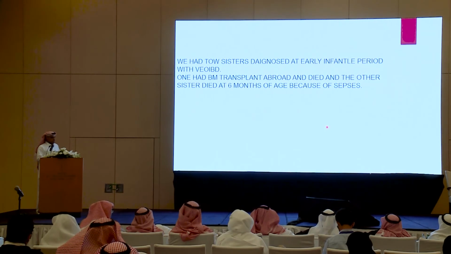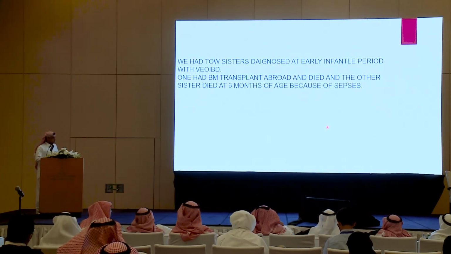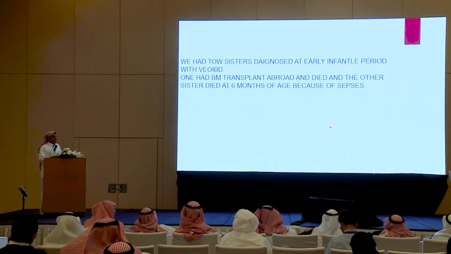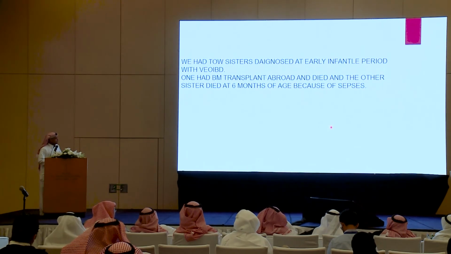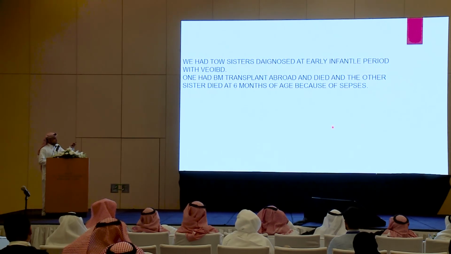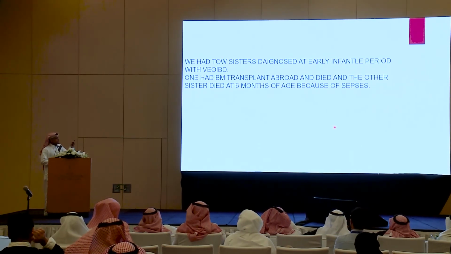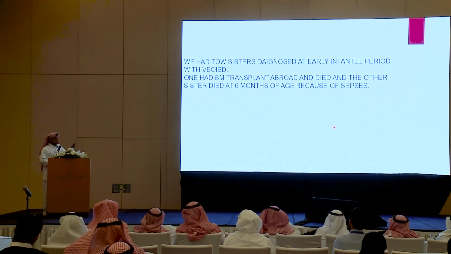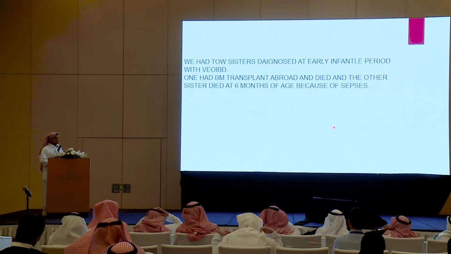The elder sister did well after starting the immune suppression, but we realized that she frequently visits the hospital because of frequent relapse and infected perianal fistulas. The other sister was diagnosed at 2 months of age, and she had a scope, and after that we started immunosuppression, and she died after that with sepsis. The elder sister went abroad with the report, and she had a diagnosis of possible interleukin 10 deficiency or receptor defect. This patient got bone marrow transplantation, and unfortunately she died after that.